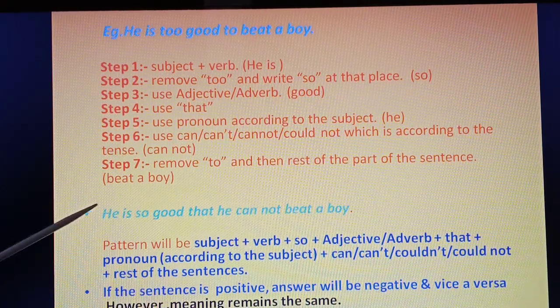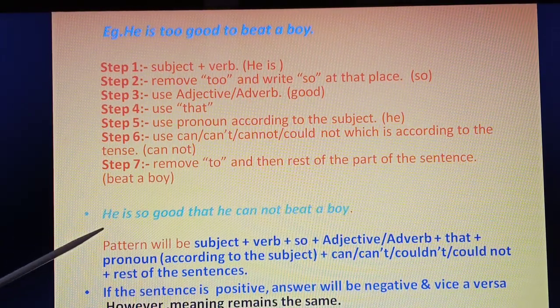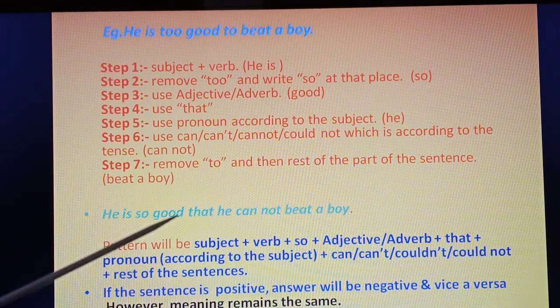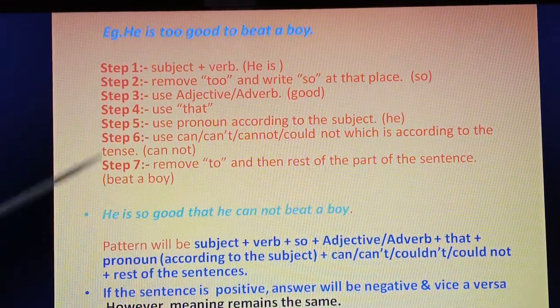Here you see the meaning will not change. Only the sentence will change. That's why it is called transformation of sentences. 'He is too good to beat a boy.' 'He is so good that he cannot beat a boy.' Meaning remains the same. Are you understanding?